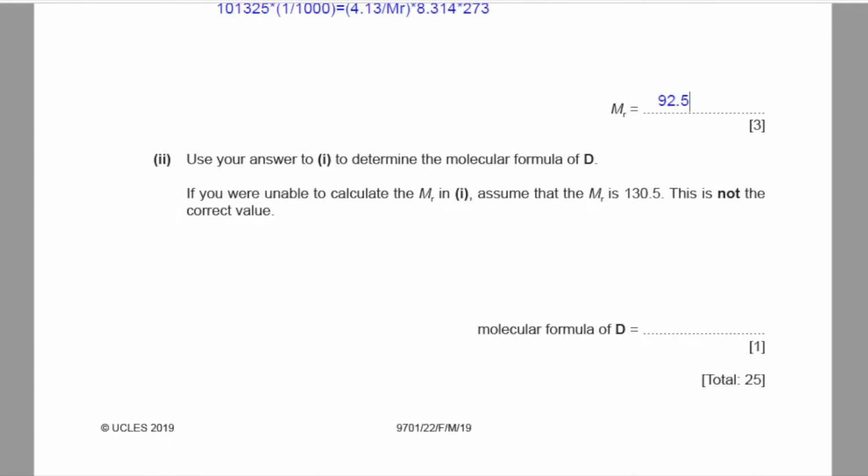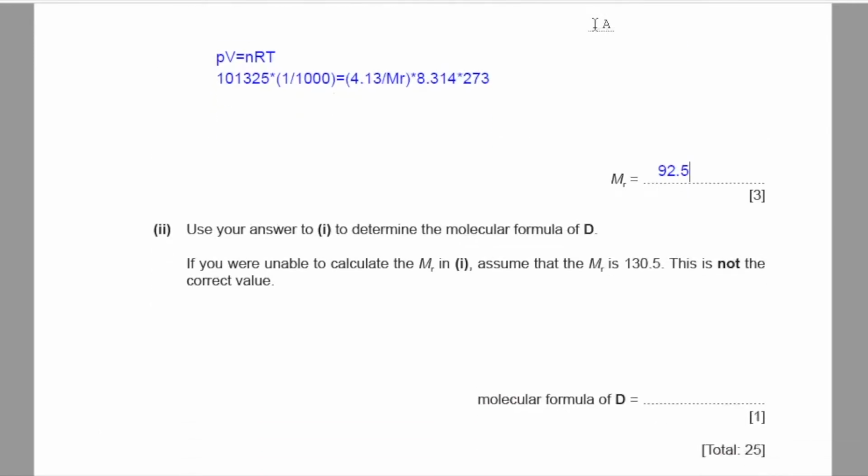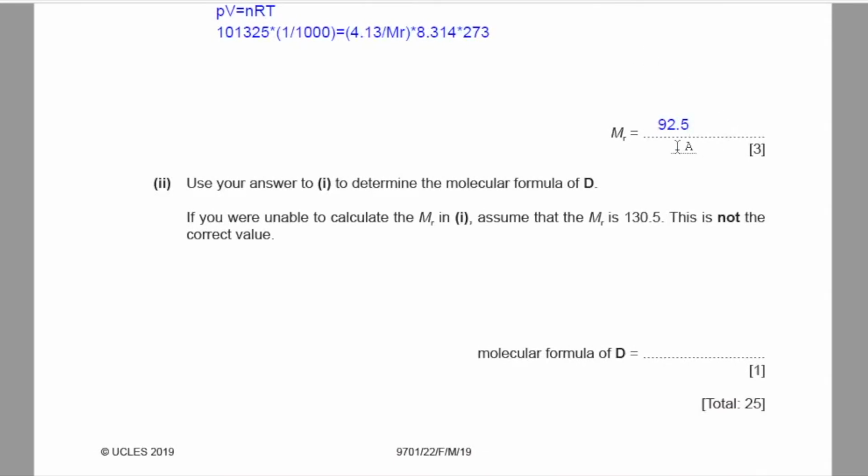Part 2. Use your answer to Part 1 to determine the molecular formula of D. If you were unable to calculate the Mr in Part 1, assume that the Mr is 130.5. This is not the correct value. Earlier in the question it says that D contains only chlorine and fluorine atoms, so you need to divide 92.5 between chlorine and fluorine atoms. So you will get a formula ClF3, which will have a combined mass of 92.5.